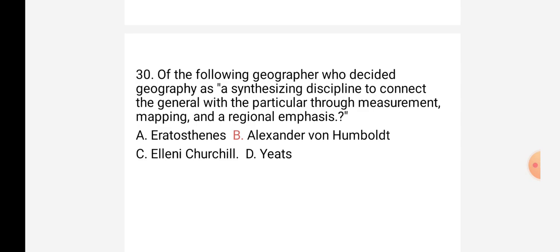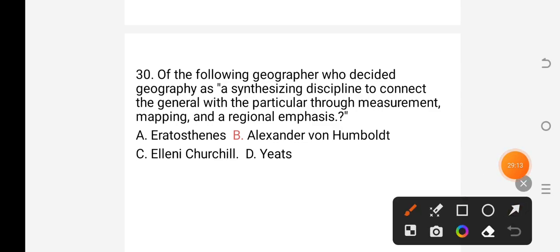The last question of today's lesson. Of the following geographers, who decided geography as a synthesizing discipline to connect the general with the particular through measurement, mapping and regional emphasis? A. Eratosthenes. B. Alexander von Humboldt. C. Ellen Churchill. D. Yeats.